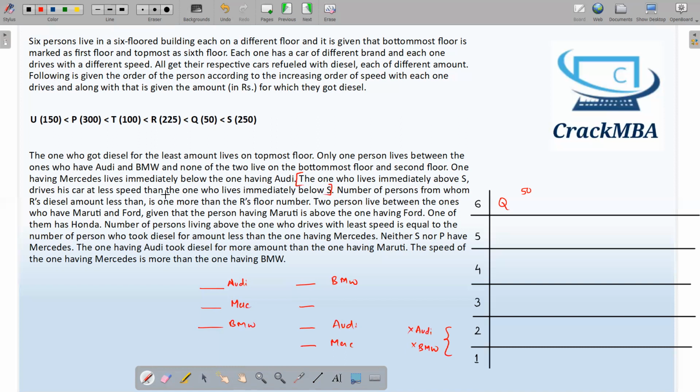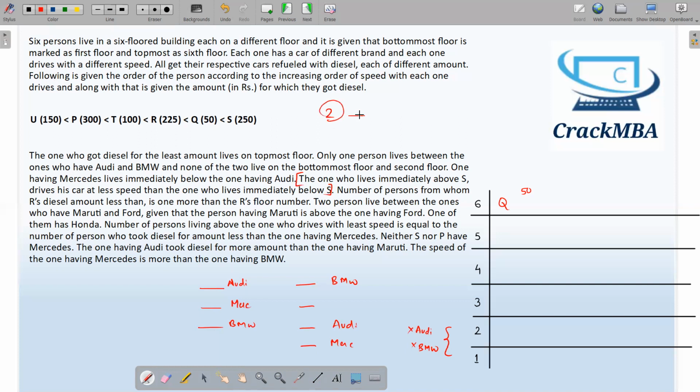The number of persons whose diesel amount is less than R's is one more than R's floor number. R's diesel amount is 225, and this is less than 250 and 300. So R's amount is less than two people's.